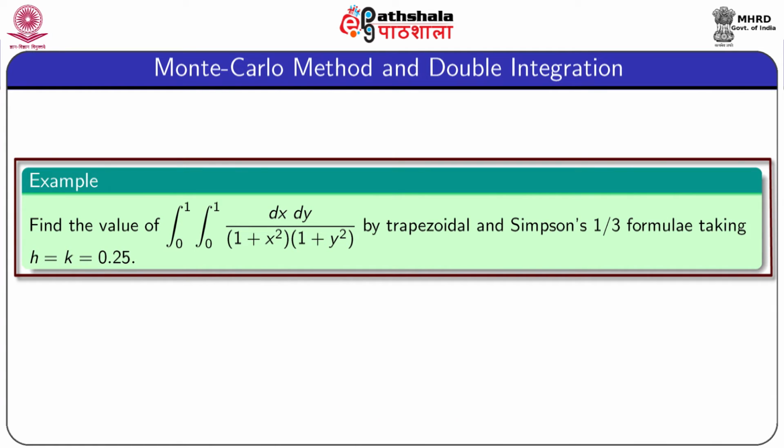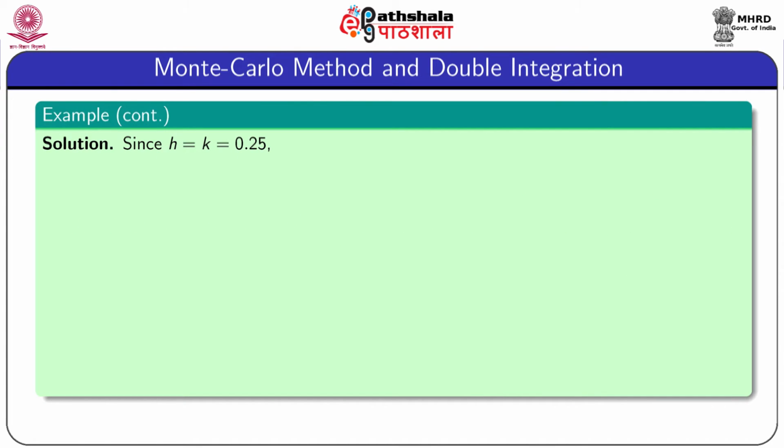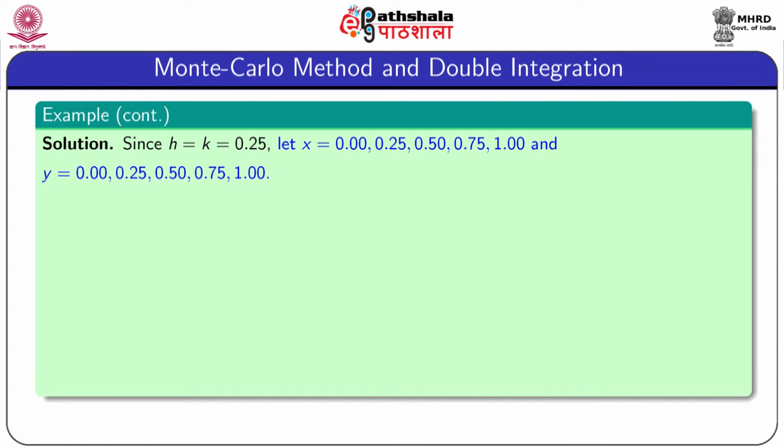Now, we consider one example to illustrate the trapezoidal and Simpson 1/3 formula, taking h equal to k equal to 0.25. Since h equal to k equal to 0.25, the values of x are 0, 0.25, 0.50, 0.75 and 1, and similarly the values of y are 0, 0.25, 0.50, 0.75 and 1.